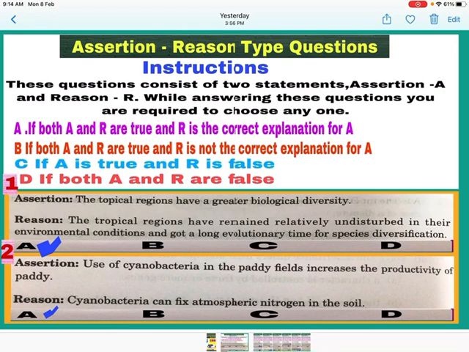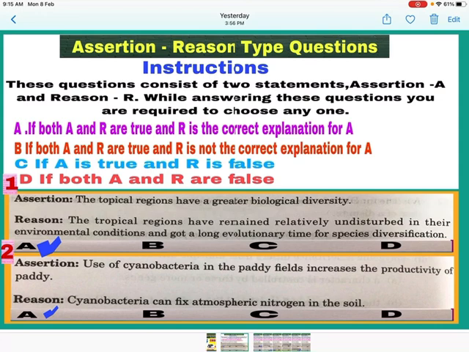The environmental conditions in tropics remained constant and thus got sufficient time for species diversification. Also, less seasonal variation and more solar energy availability are two more reasons for greater biological diversity in tropics. So, here A and R both are correct and R is correct explanation of A, so mark A.